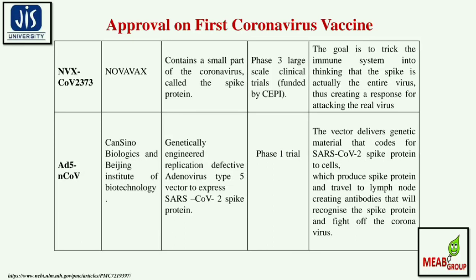The last one is the Ad5-nCoV. The developers are CanSino Biologics and the Beijing Institute of Biotechnology. It is a genetically engineered, replication-defective adenoviral type 5 vector that expresses the SARS-CoV-2 spike protein. It is under phase 1 trial. The vector delivers genetic material that encodes the SARS-CoV-2 spike protein to cells, which produce the spike protein and travel to lymph nodes, creating antibodies that will recognize the spike protein and fight off the coronavirus.